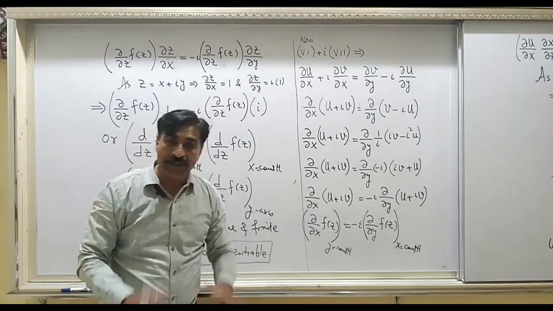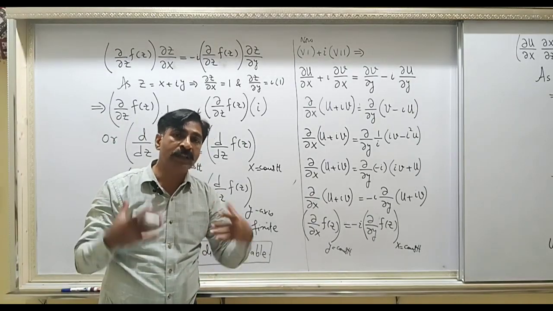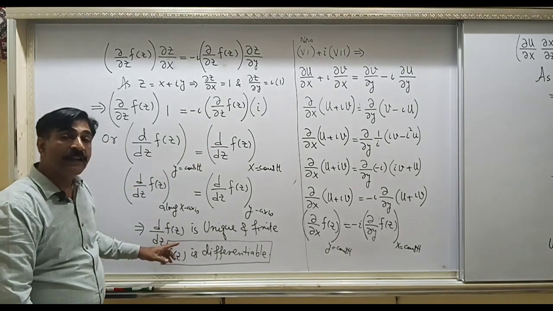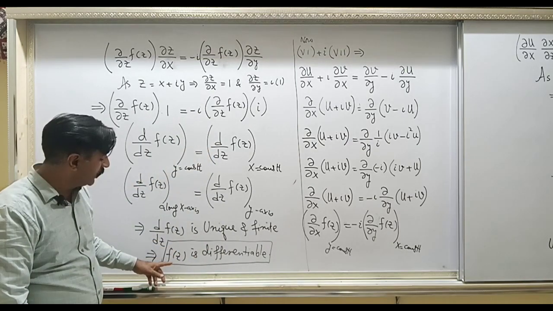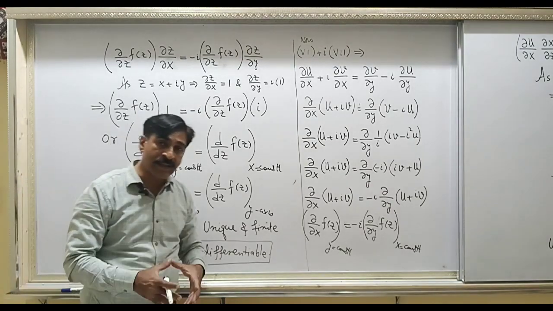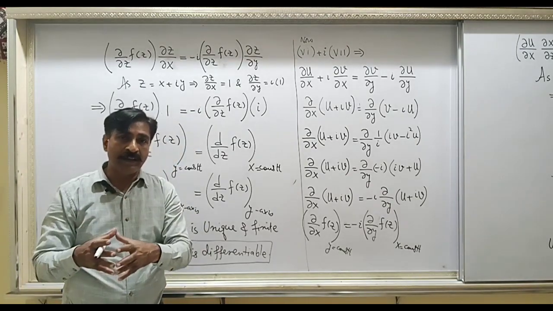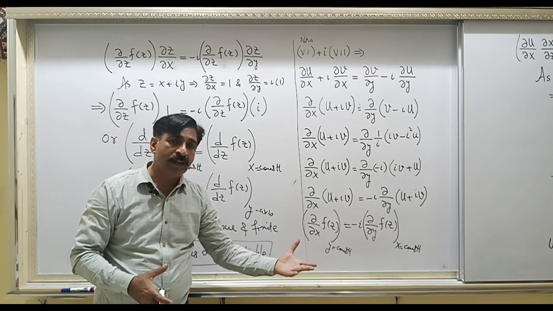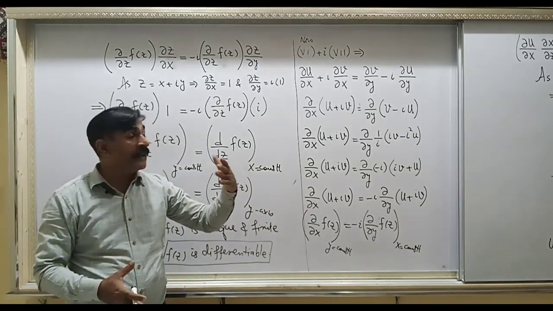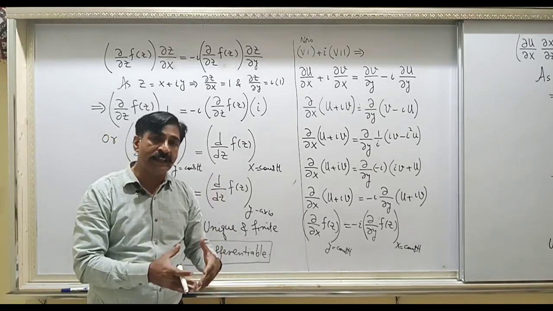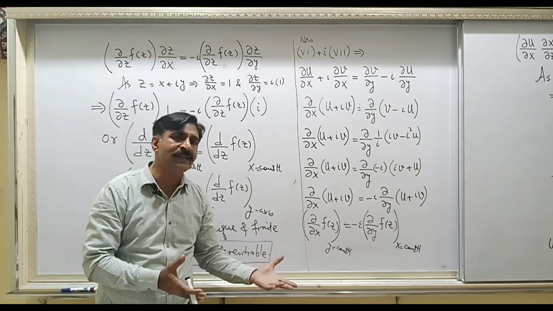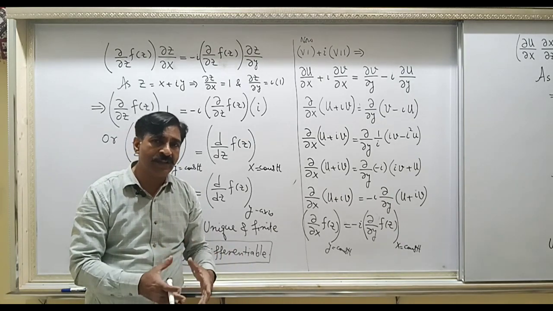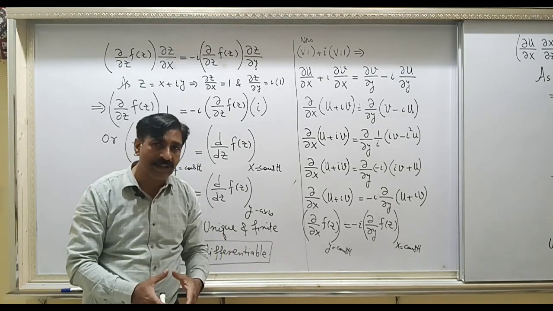You were given the Cauchy-Riemann conditions, and from the Cauchy-Riemann conditions we have proved that f(z) is differentiable, right? So you understand, if you are given that f(z) is analytic, then the Cauchy-Riemann conditions will be satisfied. This is what we mean by the necessary condition. And what is the sufficient condition?